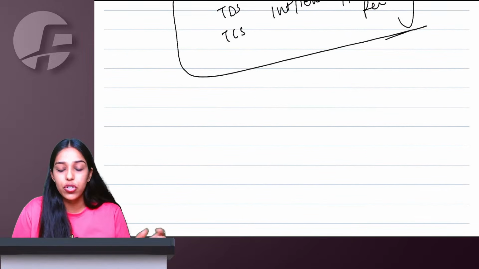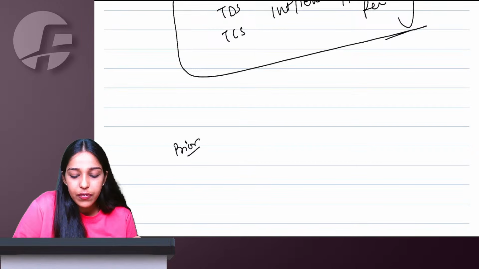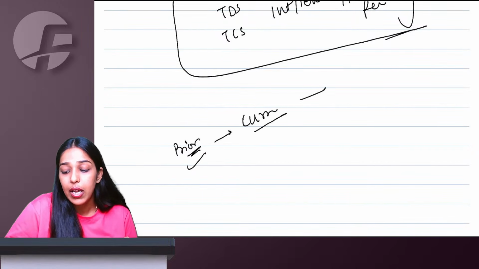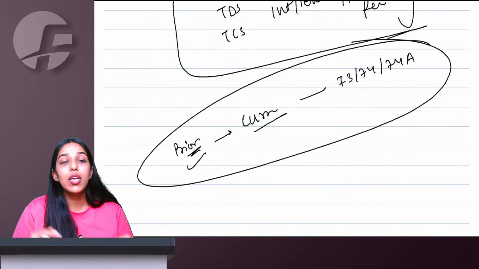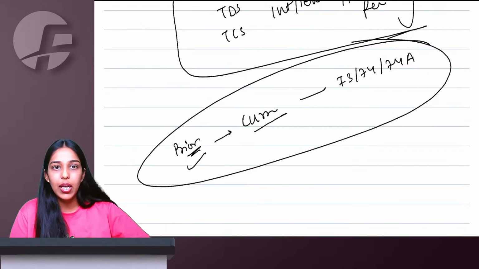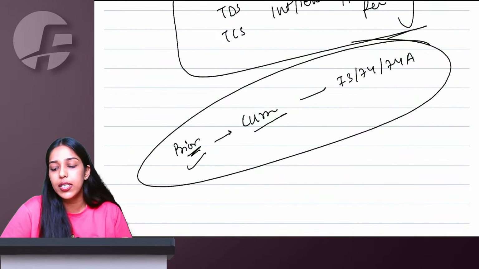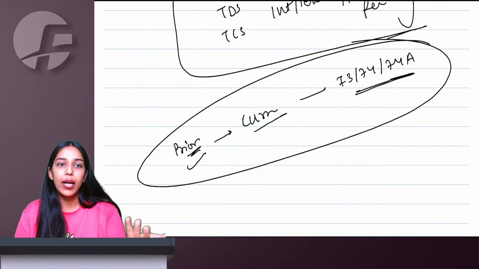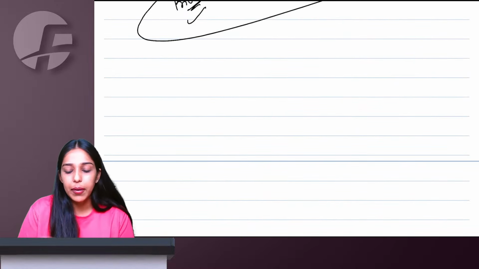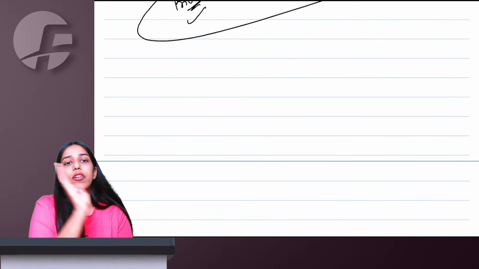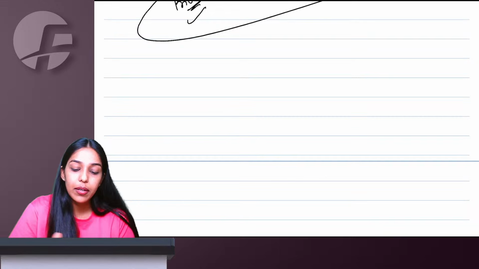Also, there is a manner of discharge, meaning my prior period self-assessed taxes I will have to pay first. Then my current period taxes I will pay. And after that, if there is any demand order also, I will discharge. So in my liability register, if there are multiple liabilities, first prior period taxes, then current period taxes. And after that, if there is any demand order arising also, I am going to discharge that. Right, ma'am? In my cash and credit ledger, I will keep taking cash and credit and then I will use them to set off the liabilities.